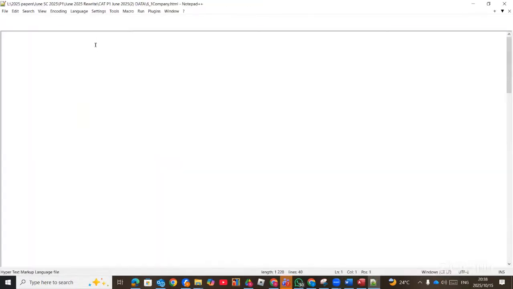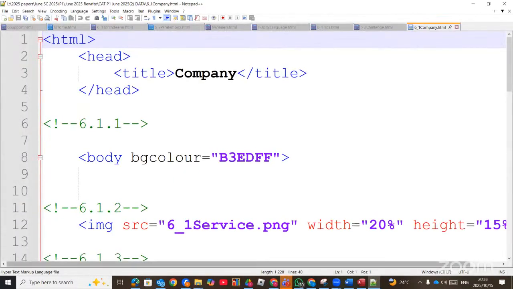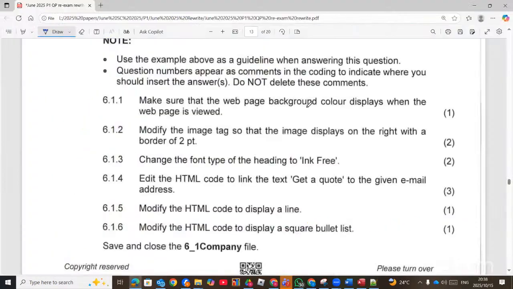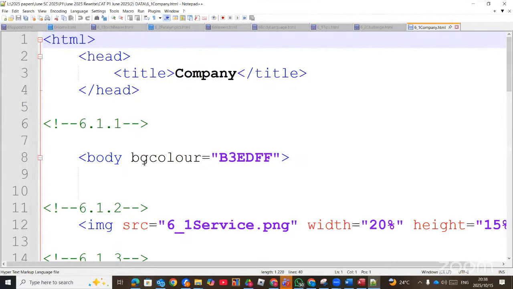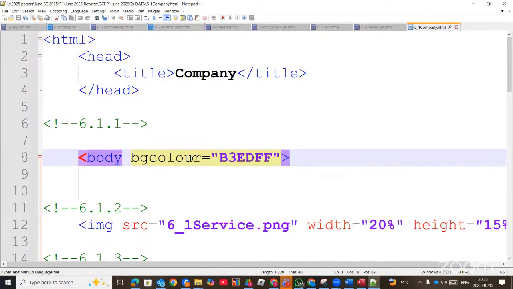In Notepad++, the first question, it says, make sure that the web page background color displays when the web page is viewed. Now, let's see, where's the background color? BG color. The problem is the color. It's in American English, not British English or South African English, so you must remove U. So that's why it was not displaying.